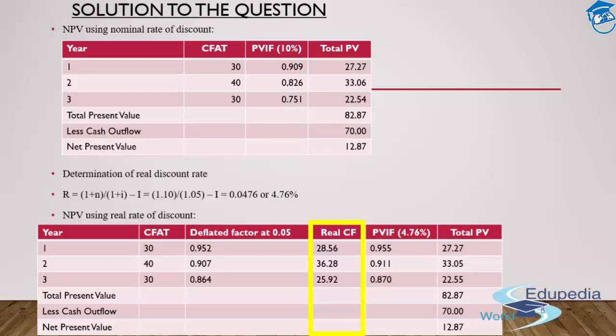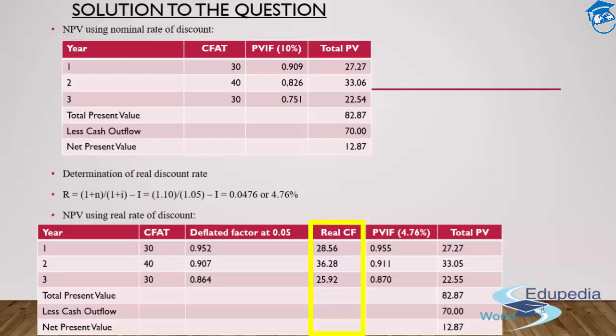I'll be multiplying the same with the present value IF at the percentage of 4.76, which is my real discount rate for each of the three respective years. And I'll get my total present value for the first year as 27.27. Again, that is the same as what was shown to me in the nominal rate of discount.